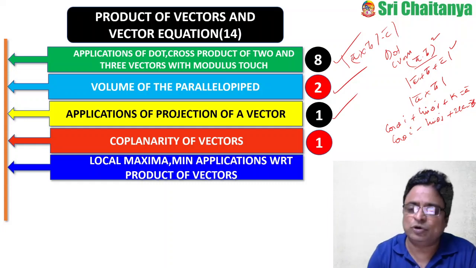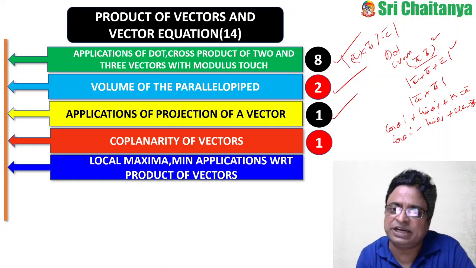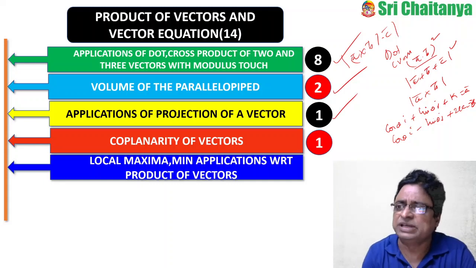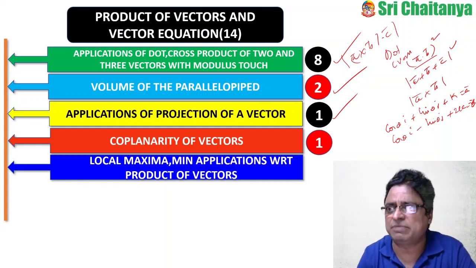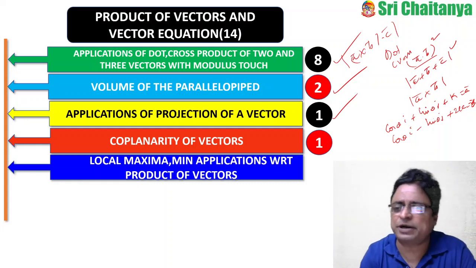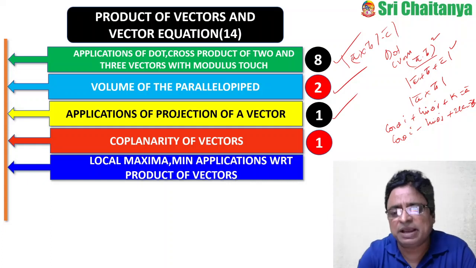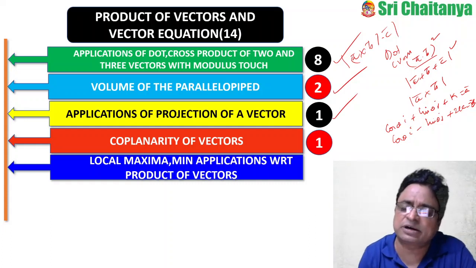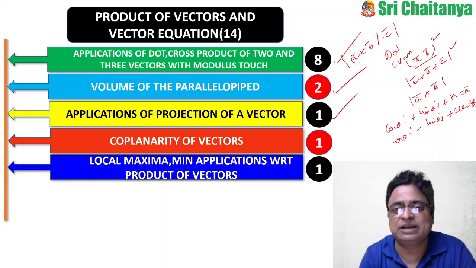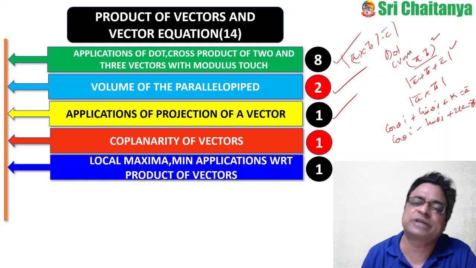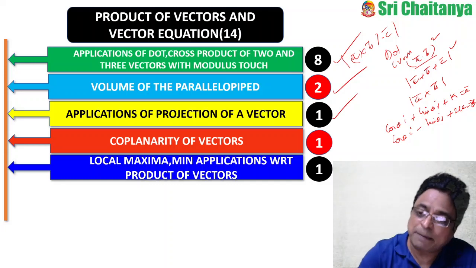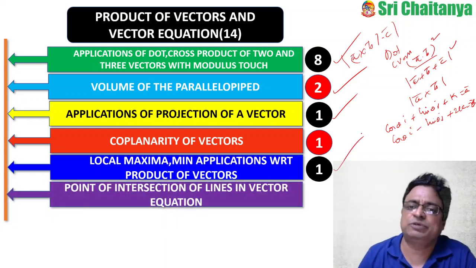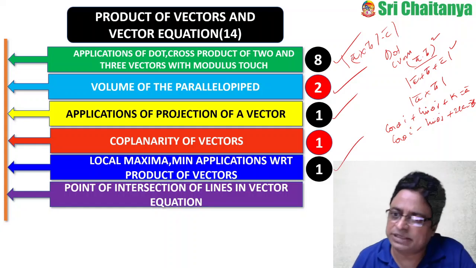That means, though they appear like vectors in terms of trigonometry, or sometimes in terms of algebraic terms as components of i bar, j bar and k bar, after finding the dot product or cross product or triple product, whatever it may be, they may convert it into either an algebraic equation or a trigonometric equation. Once they get that equation, based on that they ask to find maxima and minima values. That kind of application-oriented question they are also giving, and this is also a previous JEE model question and an old advanced examination paper question only.